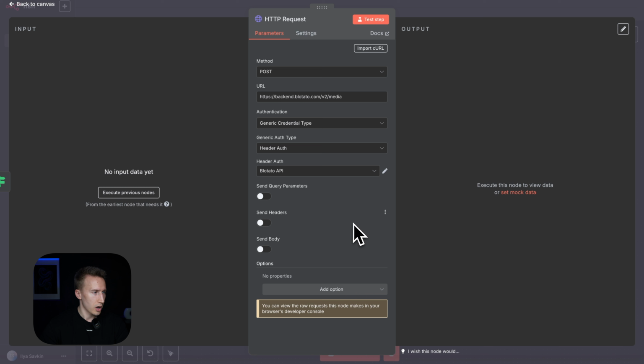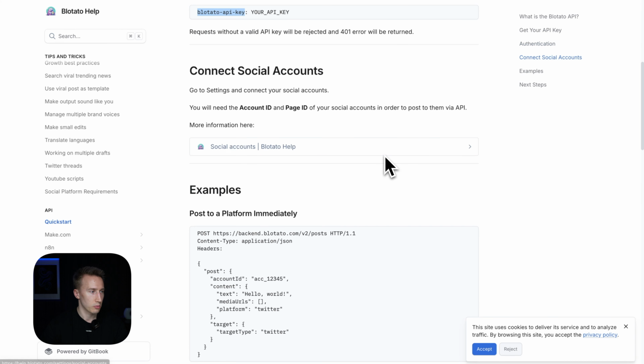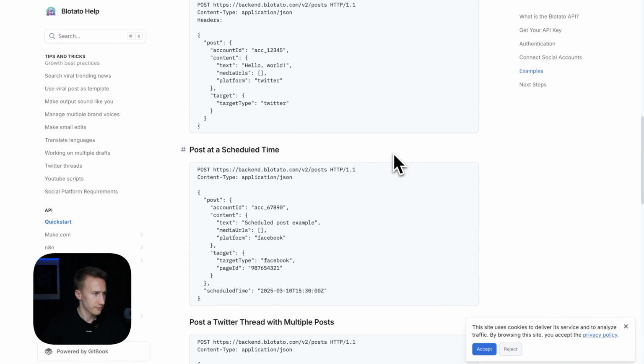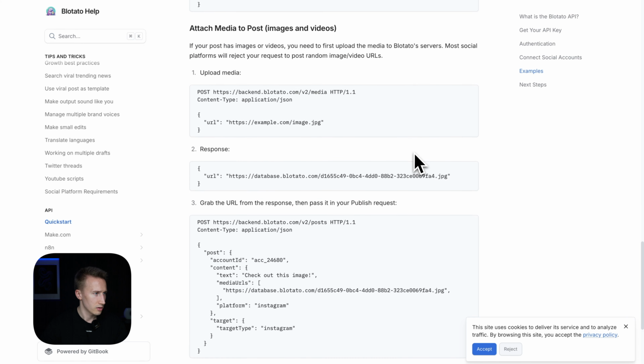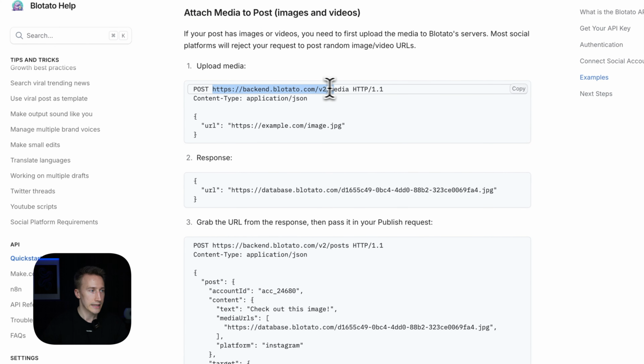Now, what do we do now? We need to send the data. And we're going to send body, JSON using fields below. We can also check the documentation once again to check the syntax. So as you can see, to upload media to Blotato server, if your post has images or videos, you need to first upload the media to Blotato server. So to do that, we just use this link as the API endpoint.